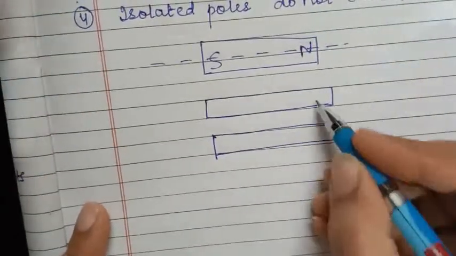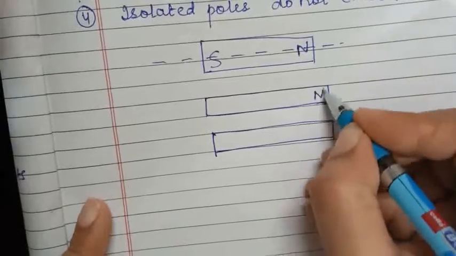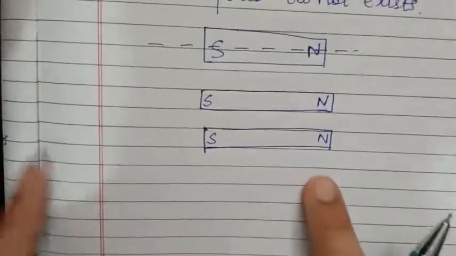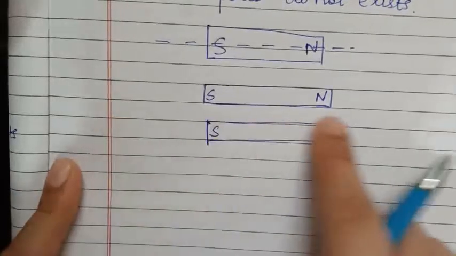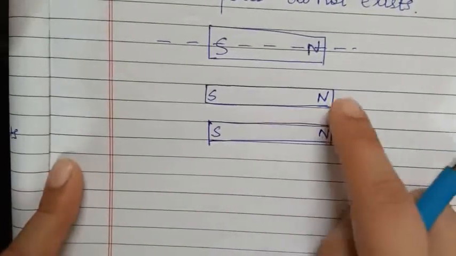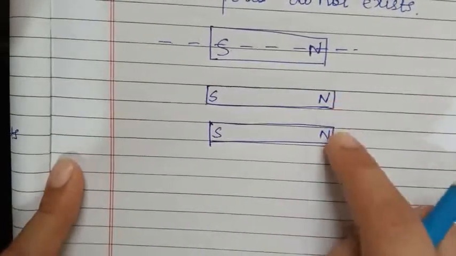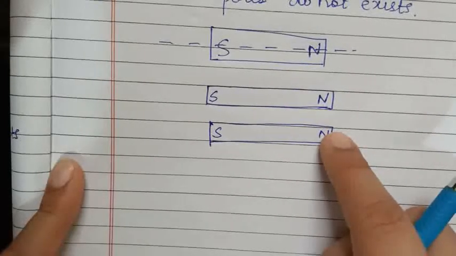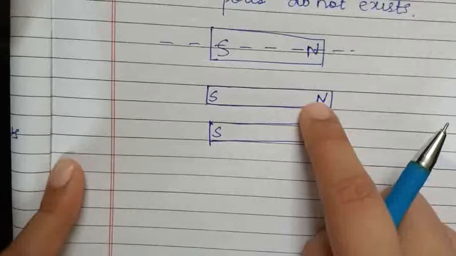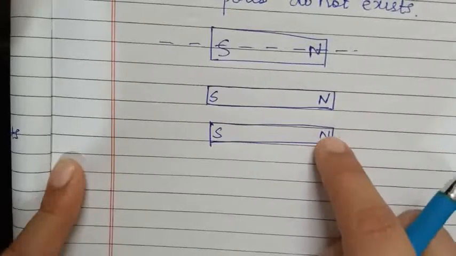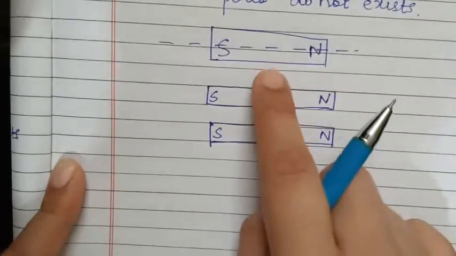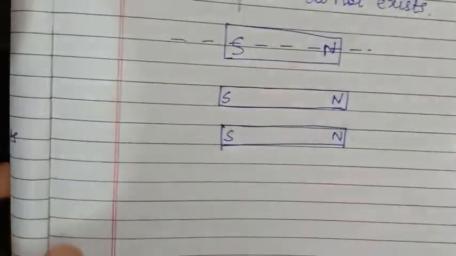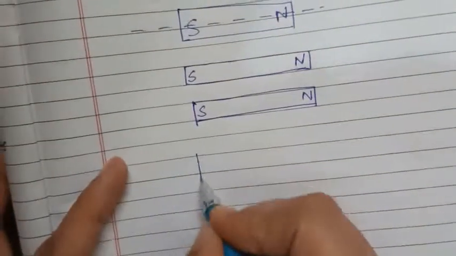As soon as it is cut into two parts, it acquires a north pole and south pole on both parts. In this case, when it is cut parallel to its length, the magnetic strength of the two halves is reduced to half. The magnetic strength of the upper half and lower half is each equal to half of the magnetic strength of the original magnet.